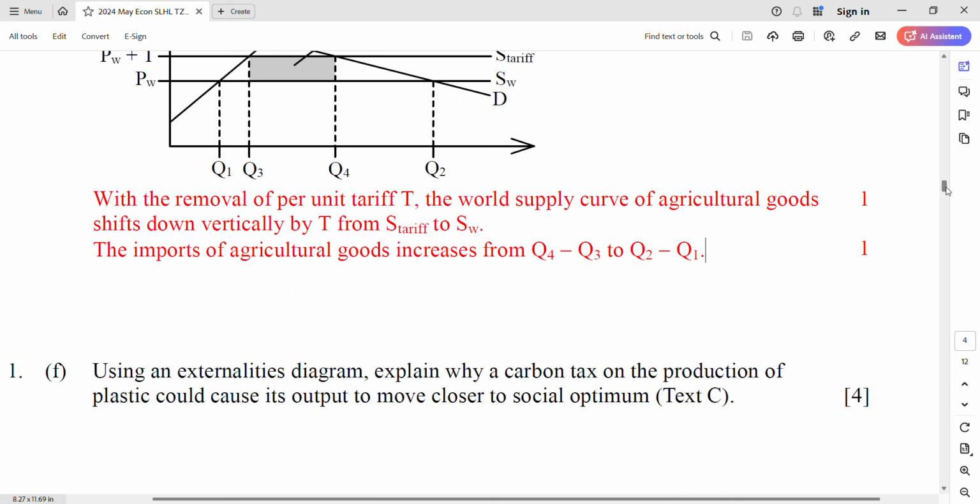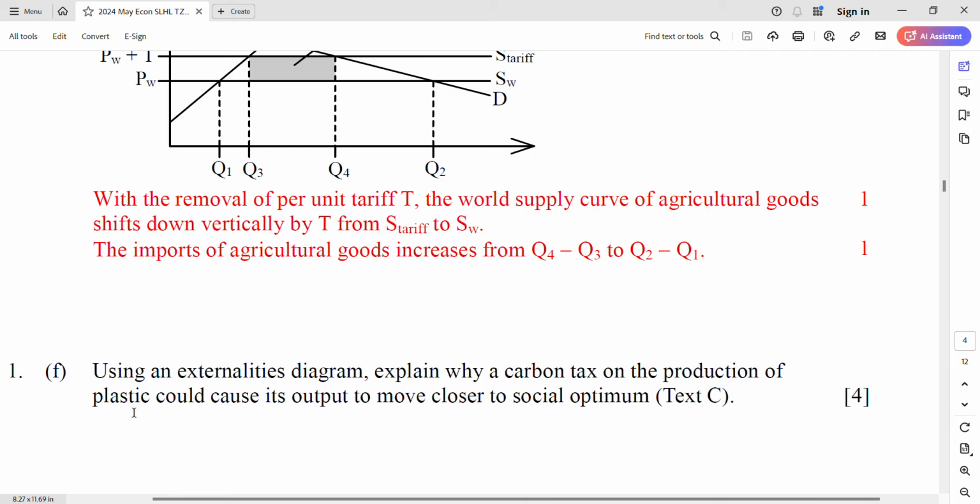Okay, using an externality diagram, so negative or positive, supply side or demand side, everything should come up in your mind. Look at here. Explain why a carbon tax on the production of plastic could cause its output to move closer to the social optimum. Okay, a tax on plastic production, so the production side.